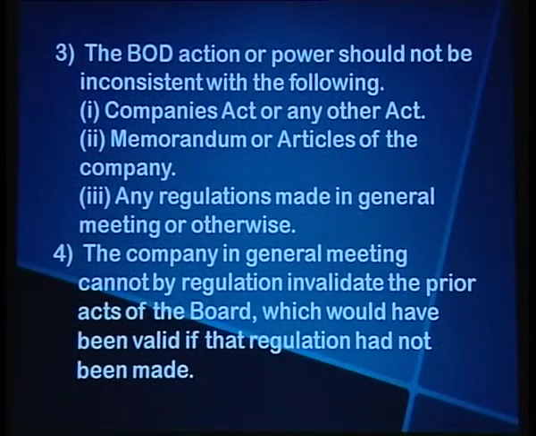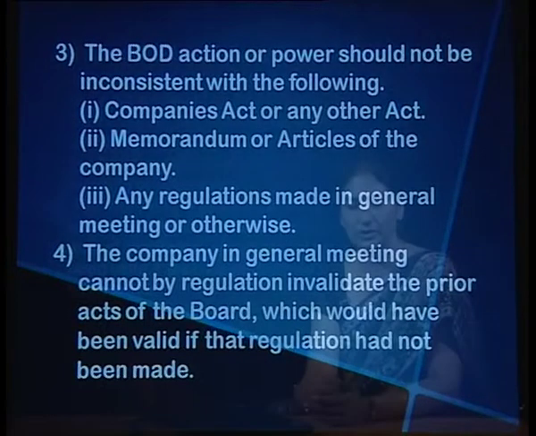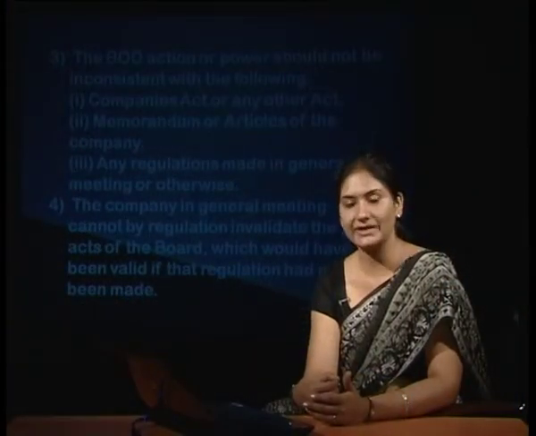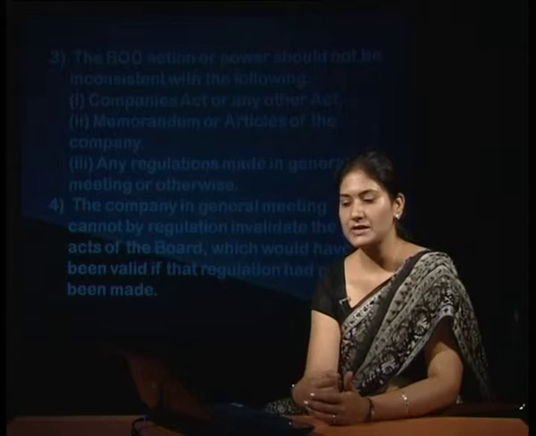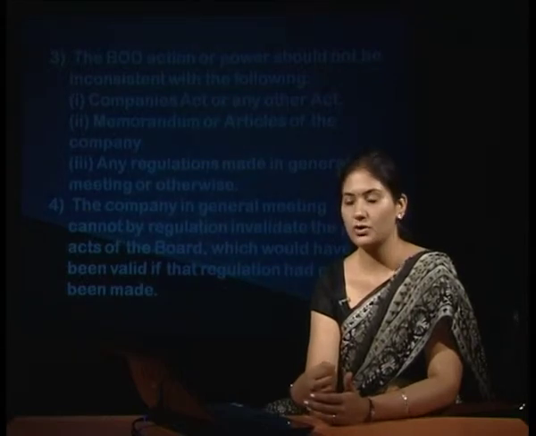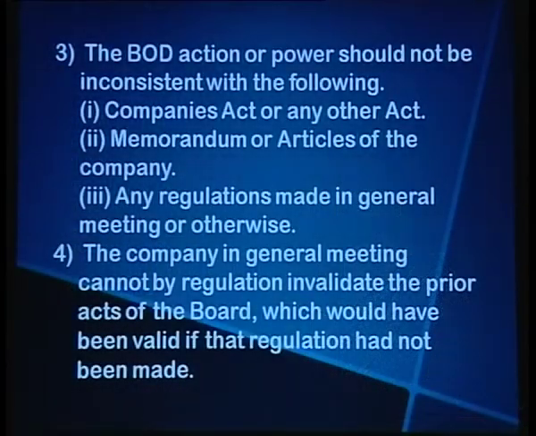Thirdly, the board of directors' action or power should not be inconsistent with the following. That means the board can do all those acts which are not inconsistent or in contradiction with the Companies Act or any other act. Secondly, the memorandum or articles of the company. Thirdly, any regulation made in general meeting or otherwise.